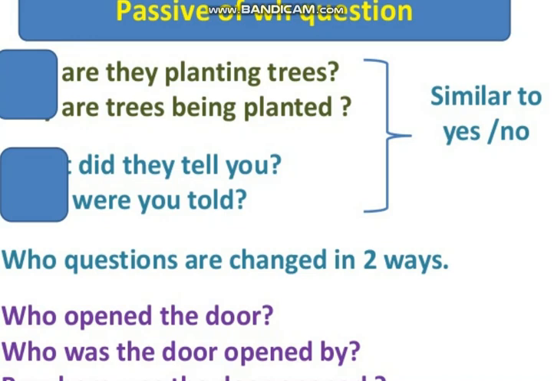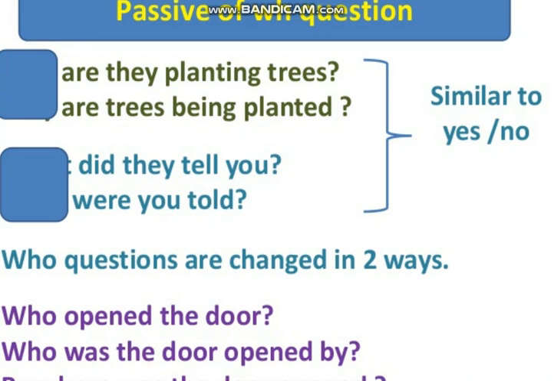Whenever we have those WH words at the start of the sentence, they remain at the same place in the other sentences. The place of the WH word would not be changed. It will remain at the start of the sentence, while the rest of the sentence would be changed accordingly. If we put why, why are they planting trees, it would be: why are trees being planted by them, or why are trees being planted.